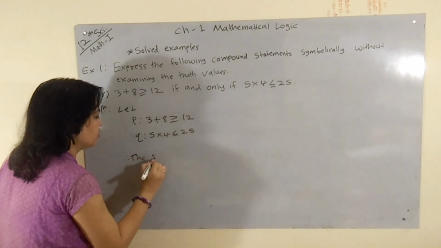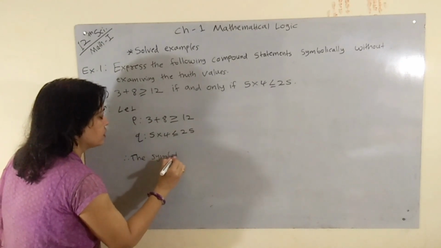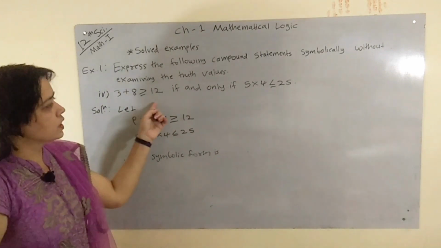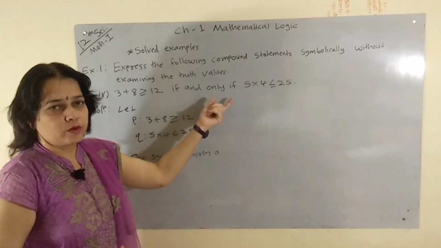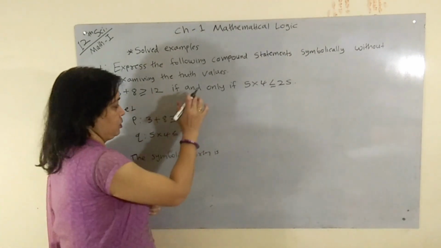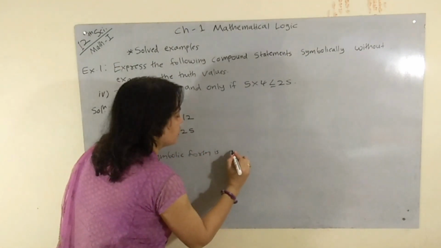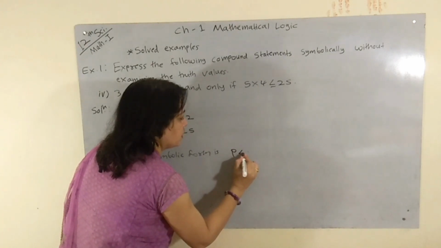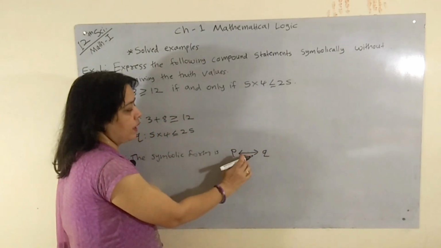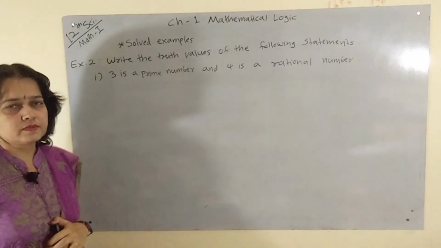Therefore the symbolic form: two statements are connected by if and only if, that is biconditional or double implication. So its symbolic form is P double implication Q, or P biconditional Q.